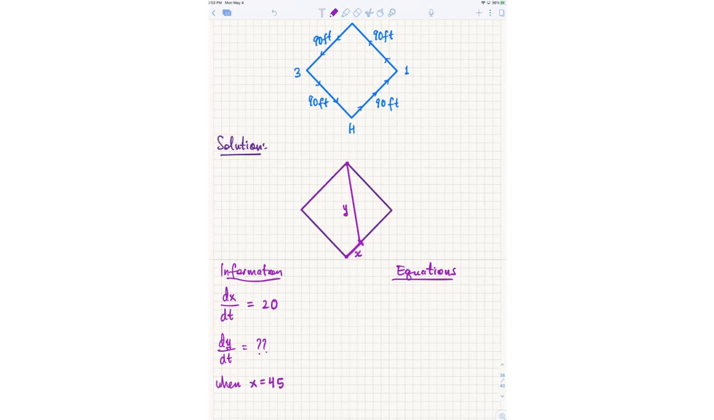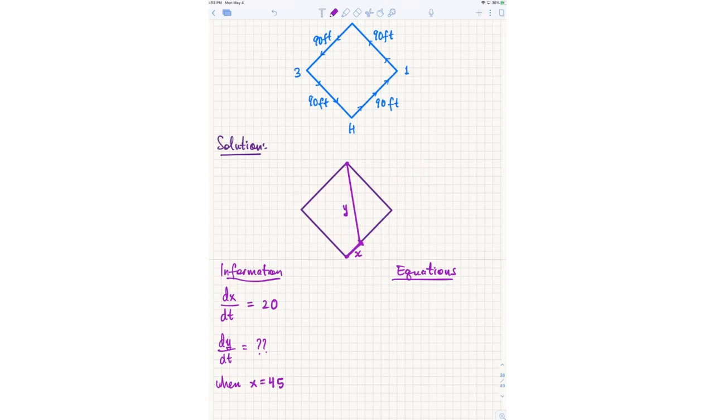But the question is saying that X is changing over time, and X itself is increasing at a rate of 20 feet per second. And you are interested in finding out at what rate this distance y is changing when x happens to be 45, right? Y is changing over time, right?